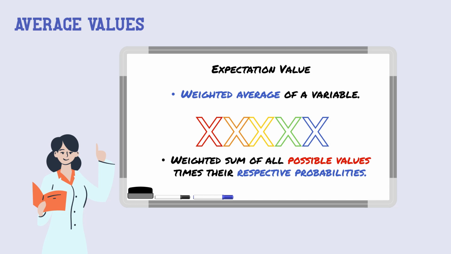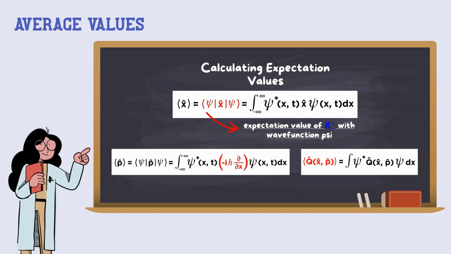The expectation value is the weighted sum of all possible values that x can take times their respective probabilities. Mathematically, it is the integral over all space of psi star times the position operator acting on psi. This is how we define the expectation value of the x-coordinate at a given time t, which is written this way and read as the expectation value of x with wave function.